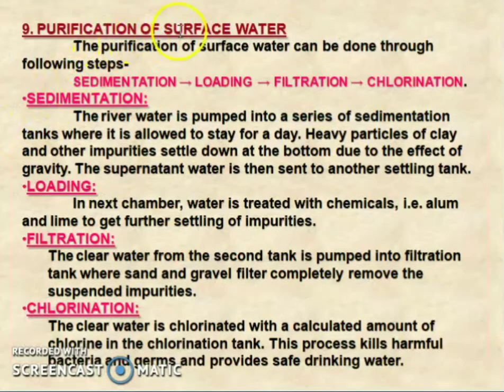Next, the purification of surface water. Surface water means, you know, the water in our home. [The water that comes to our homes, how does it come?] It is not pure, so we want to purify that water. What will be the process of purification of that water? The purification of surface water can be done through the following steps: sedimentation, loading, filtration, chlorination. So these are the four steps for the purification of surface water.